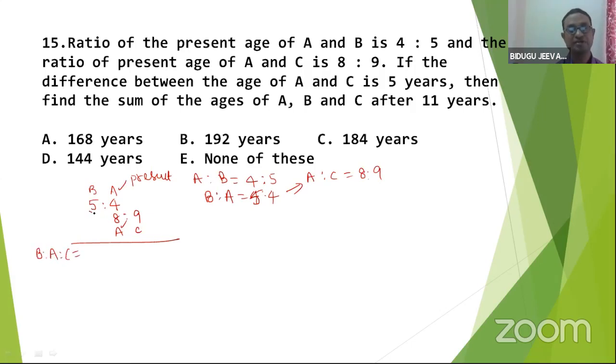How to get it? 40 is to 32 is to 36. So divide with 4. 4 tens, 4 eights, 4 nines. Great. Now I got the clear ratio of B is to A is to C. Now the question is, if the difference between the ages of AC is 5, okay?